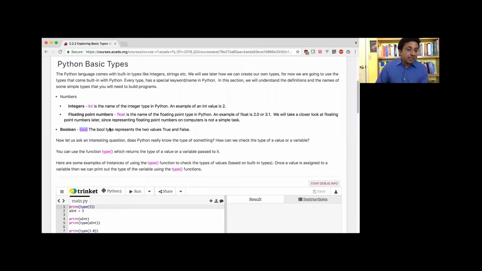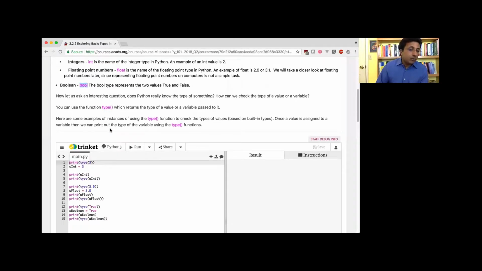So we don't have to memorize anything here. What is important is how will we use them, right? So the first thing is, if you don't know the type of anything, we can always ask Python. And I want you guys to develop the skill of asking Python, what is the type of something? So for example, here there's a function called type, T-Y-P-E, with parentheses. So if I pass the value in to the type function and then print it out, so let me just